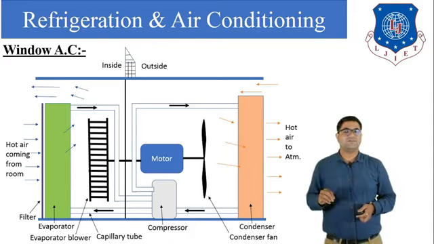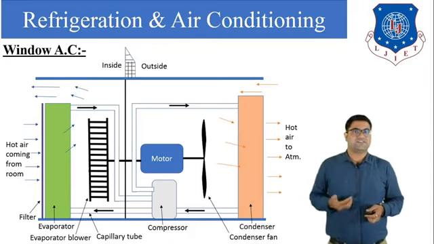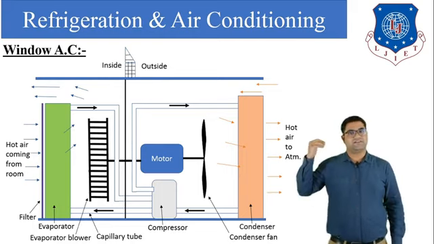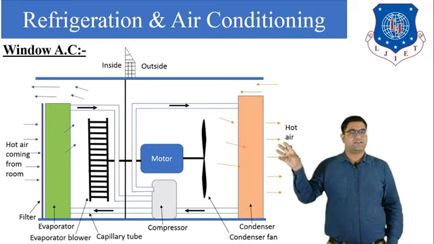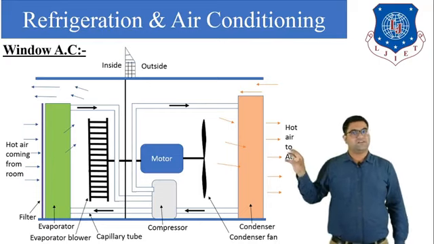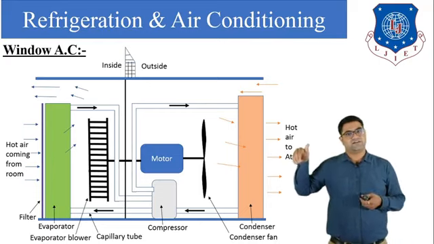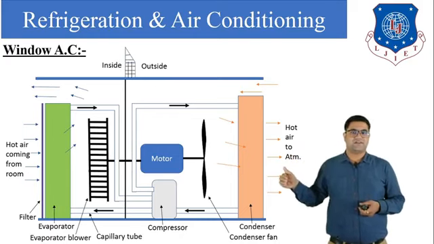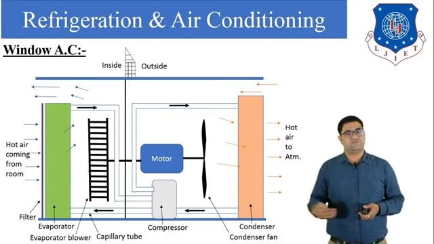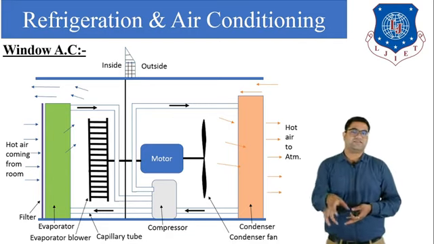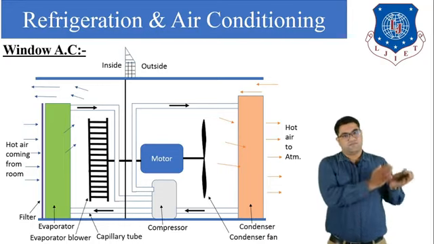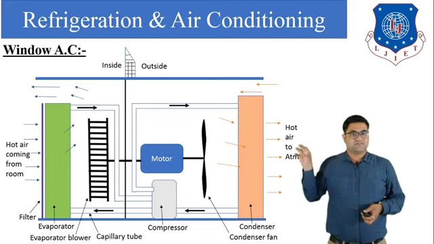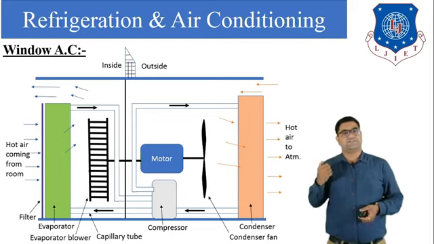Now we know what processes are done in the VCRS. From the compressor the refrigerant enters the condenser, where it condenses and converts into liquid. Then this high pressure liquid is converted to low pressure in the expansion device, and from the expansion device it enters the evaporator. In the evaporator it gains some heat and converts into vapor refrigerant. We have all discussed this in our first lecture, the vapor compression refrigeration system.